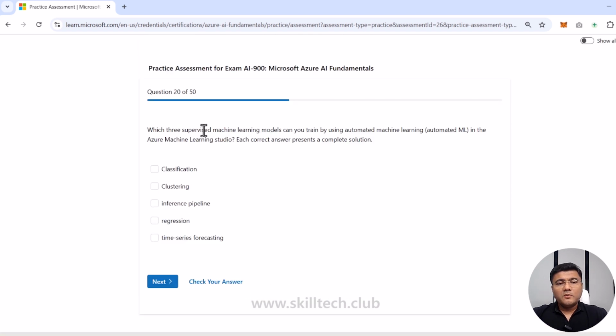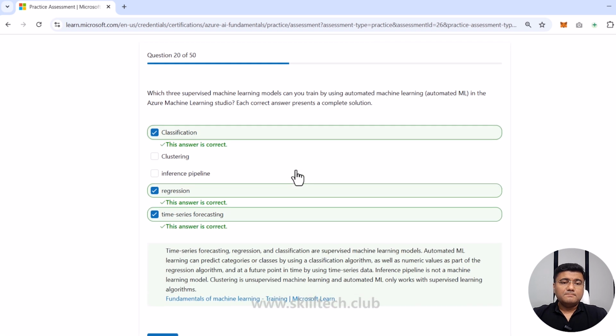Which three supervised machine learning models can you train by using automated machine learning in the Azure Machine Learning Studio? Each correct answer presents a complete solution. So which are the three supervised machine learning models? That's what I have to select. Classification is supervised machine learning. Clustering is not. Regression is also supervised machine learning. Time series forecasting is also supervised machine learning. Inference pipeline and clustering, I don't think these are the right answer. So I am choosing these three, and I think all three are correct.